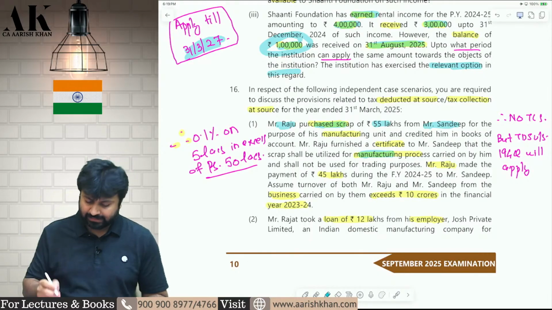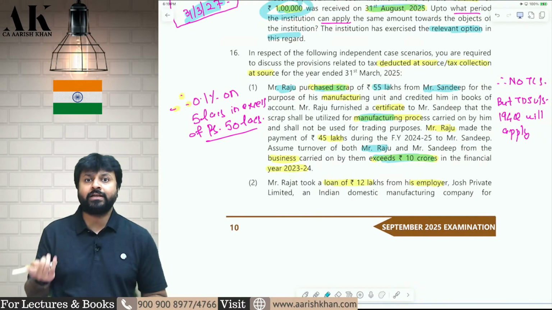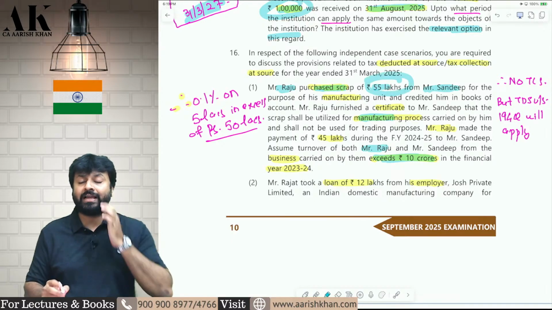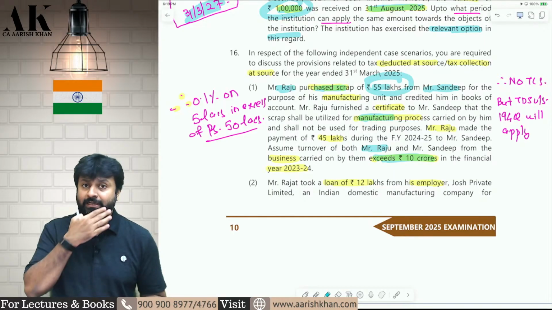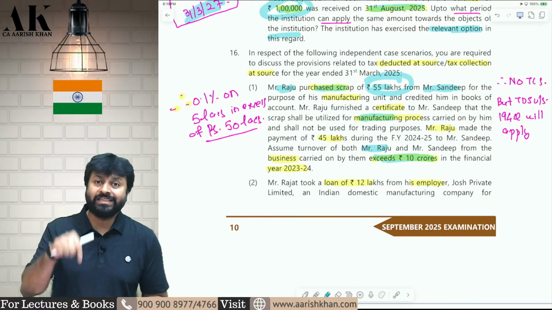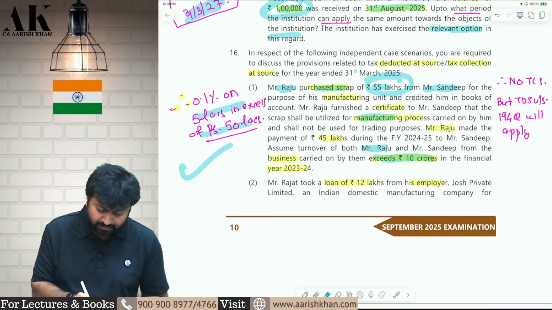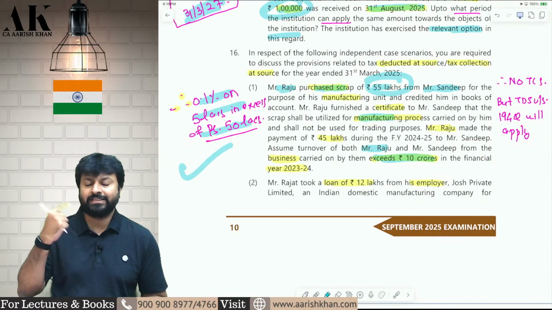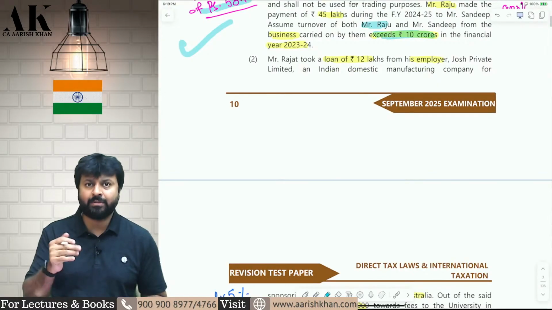But in that case, if the buyer, that is Mr. Raj, has last year turnover of more than 10 crore and the buyer is purchasing goods of more than 50 lakhs, then the buyer is liable to deduct TDS at the rate of 0.1% in excess of 50 lakh rupees. So in this case, the seller is exempted from TCS, but the buyer has to deduct TDS at 0.1% on 5 lakh rupees, that is in excess of 50 lakh rupees. I hope it is clear to all of you. Is this clear? Please comment below.